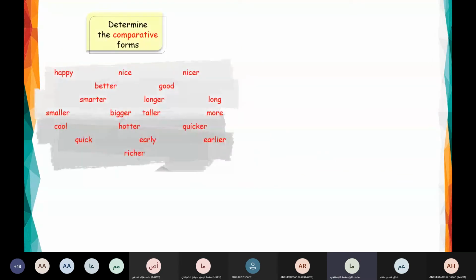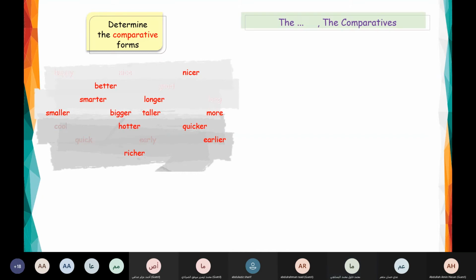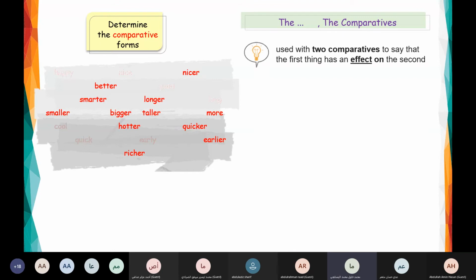You remember when we talked about the comparative forms, a lot of adjectives take ER if they are one syllable or more. Here we have a new rule, which is using the with the adjective er, and the second part also the with er, used with two comparatives to say that the first thing has an effect on the second.